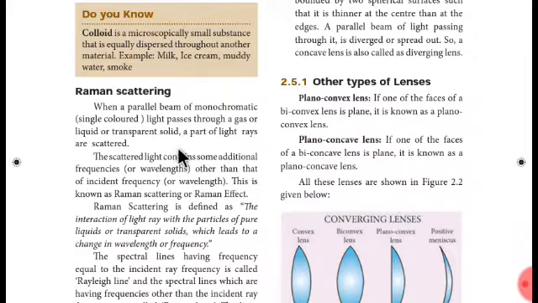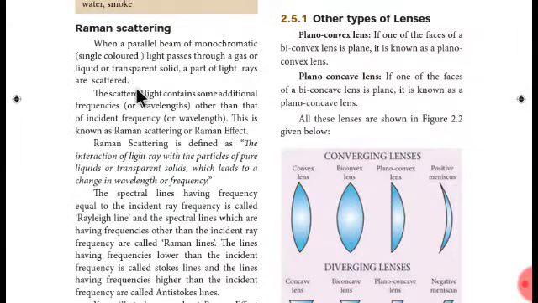Okay. So the last one, Raman scattering. What is Raman scattering? This is a tough thing, right? Here it is. The interaction of light ray with the particles of pure liquids or transparent solids, which leads to a change in wavelength or frequency. In simple, we can say that when light is going to enter a medium, take pure water, the light is going to enter with a particular frequency and particular wavelength.